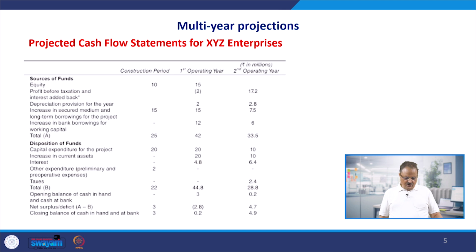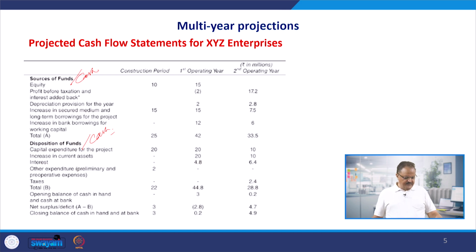Then the next we talk about is the cash flow statement, a simple cash flow statement, not under any kind of operating, investing or financing activities. Just on the top we are putting sources, on the lower part we are putting the disposition or applications of the funds. Funds means cash here; these days we synonymize funds with cash, or cash with funds. So this is basically the cash.